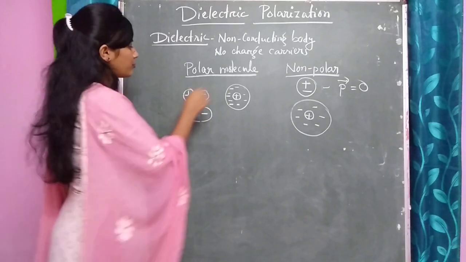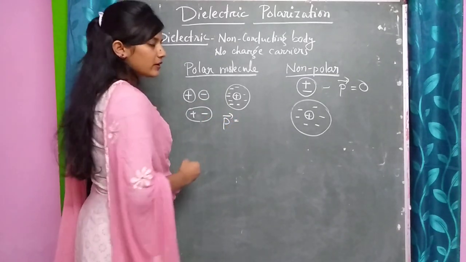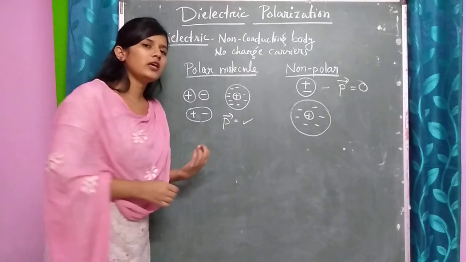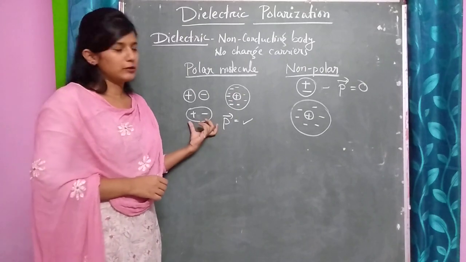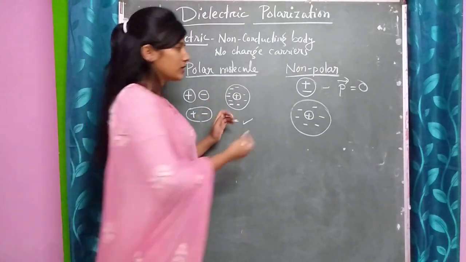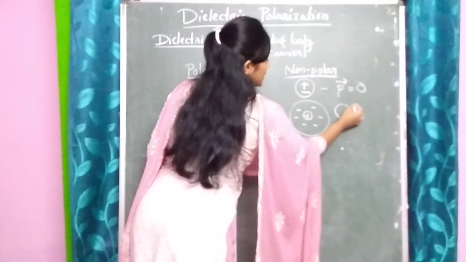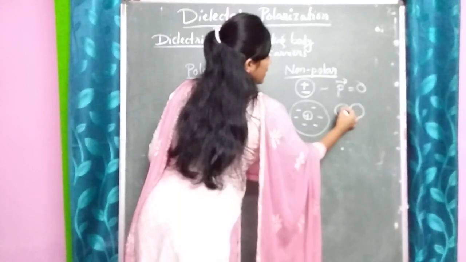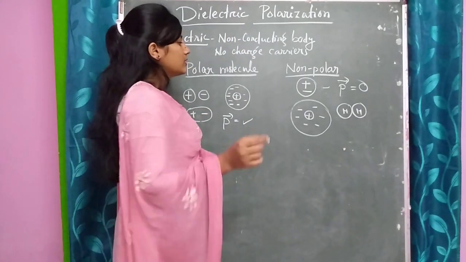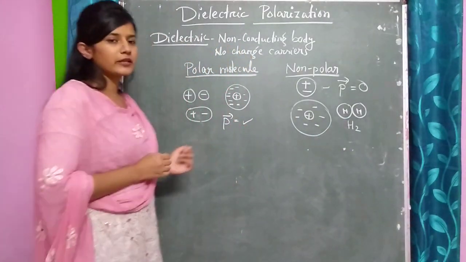But in case of a polar molecule, there will be some dipole moment for the single molecule. The example of non-polar is H2. You see that it is symmetric. So H2 is an example of the non-polar case.